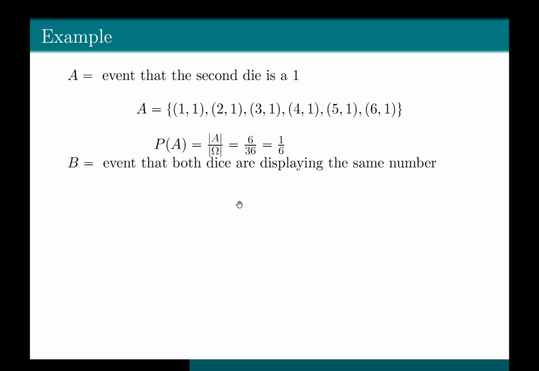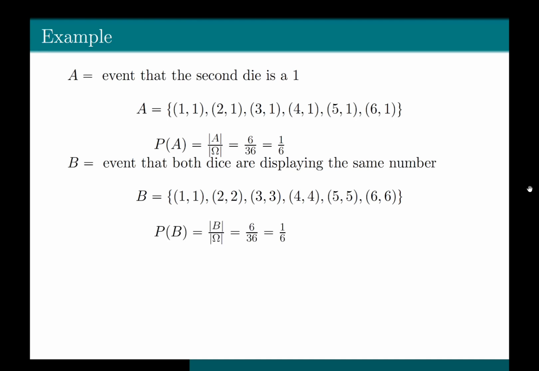Let's look at event B. So event B is the event that both dice are displaying the same number, which means that B would contain elements like (1,1), (2,2), (3,3), (4,4), (5,5), (6,6). So the numbers on both the dice should be the same, and these are the only possible outcomes that we can have.